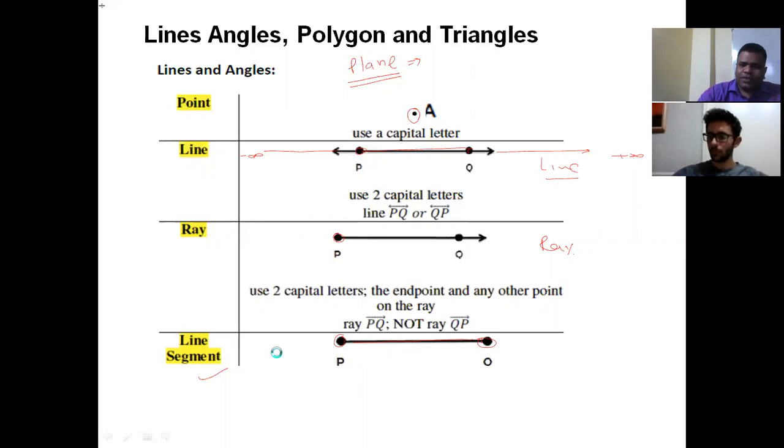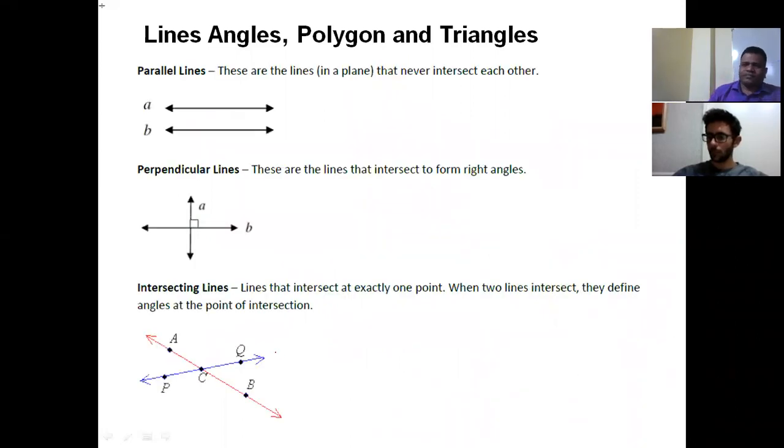Now we are going to see parallel lines. When two lines never meet, or you can say when the distance between the lines, wherever you check, is constant, they are called parallel lines. Also, we can say the angle theta between these two lines is 0 degrees. They are called parallel lines.